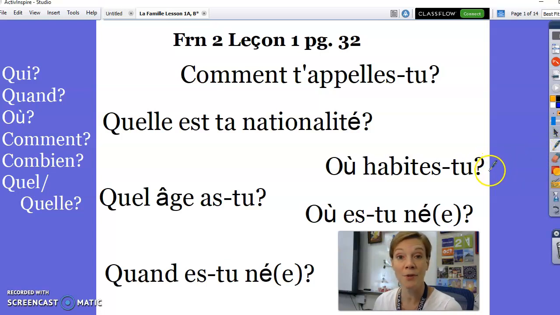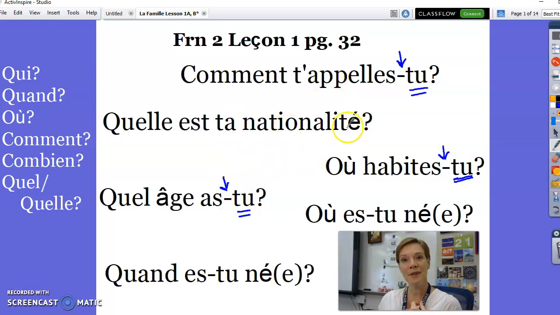So you should be recognizing these question words, but you'll probably notice the absence of est-ce que, because this week we've stopped using est-ce que for our questions, and instead, notice we're putting the word tu at the end of the question and attaching it with a hyphen. This is another way to form questions in French, which is called inversion, because you take the structure, the order of the words, and you invert it. You flip it. So you'll notice, où habites-tu instead of où est-ce que tu habites? That's inversion. Quel âge as-tu? There's the word tu at the very end, attached to the verb with a hyphen.